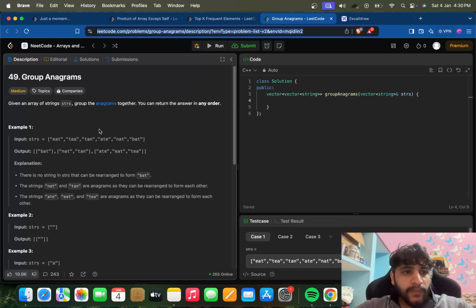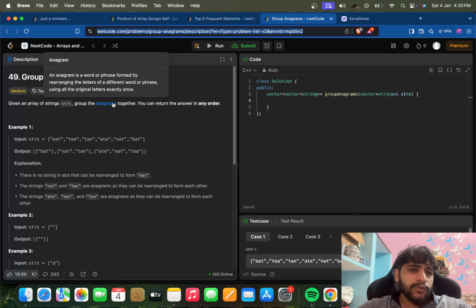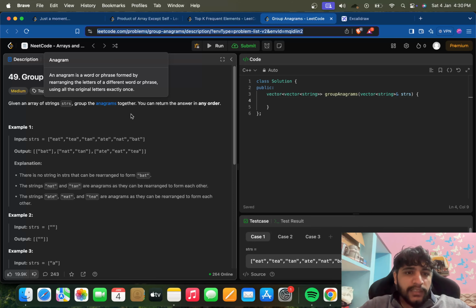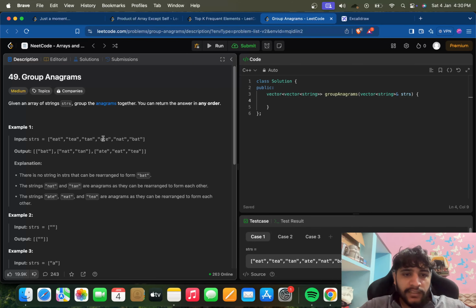Group Anagrams. Here we are given an array of strings strs, and we need to group the anagrams together. You can return the answer in any order. Anagrams are basically a word or phrase formed by the same letters, but the letters are rearranged and they form a different word. So they are anagrams, like EAT, TEA, ATE. The letters are same but the words are different, so they are anagrams altogether. So we are given this array of strings and we need to return the array of strings with the anagrams grouped together into one array.